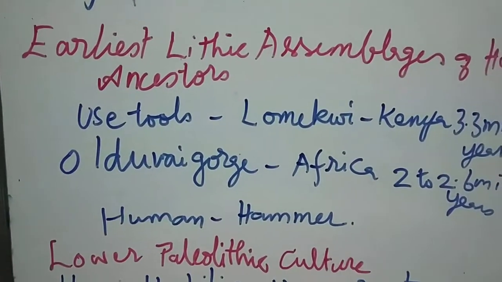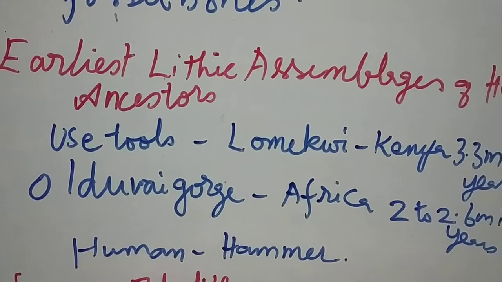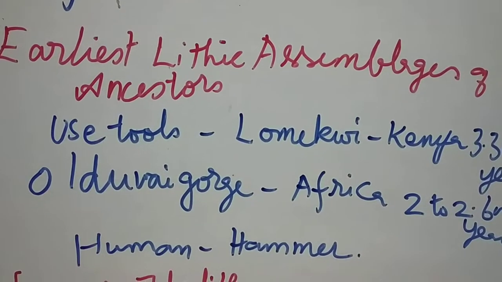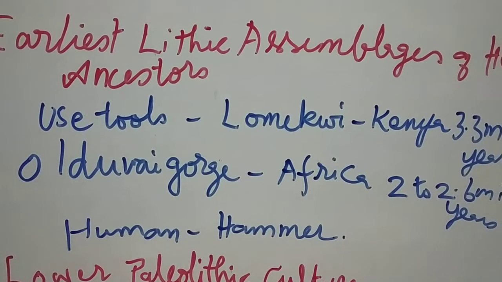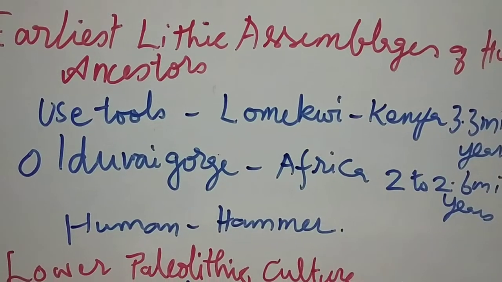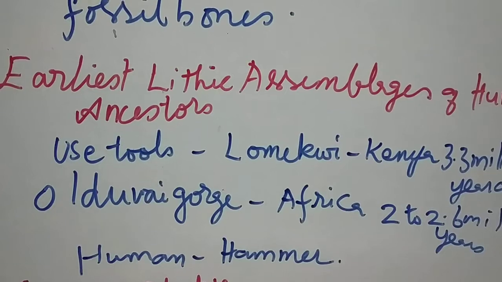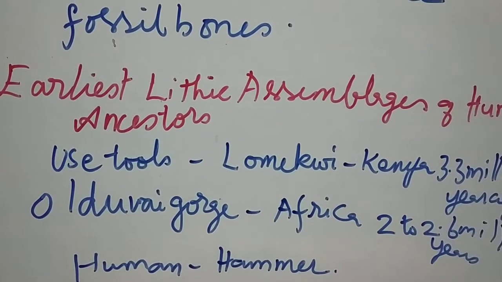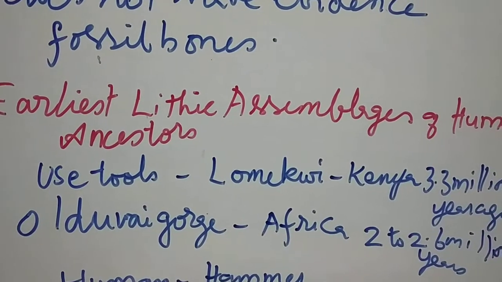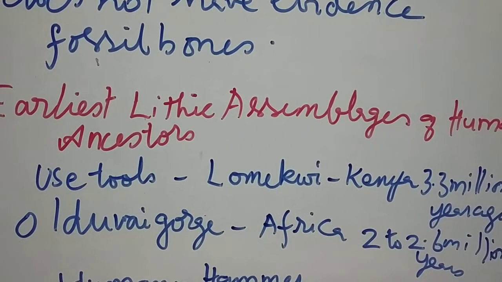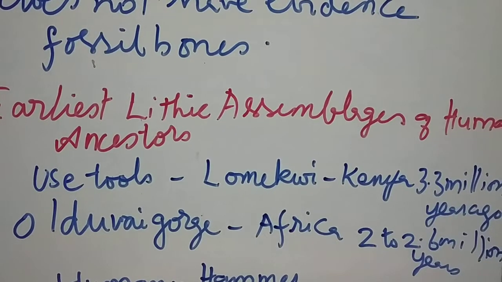Okay. So the chimpanzee and the pygmy chimpanzee is known as bonobo. This is the closest living relative, and we will see the earliest lithic assemblage of human ancestors. Here in this one, they started to use the tools which were made by the human ancestors. This we can see in Lomekwi in Kenya, before 3.3 million years ago.